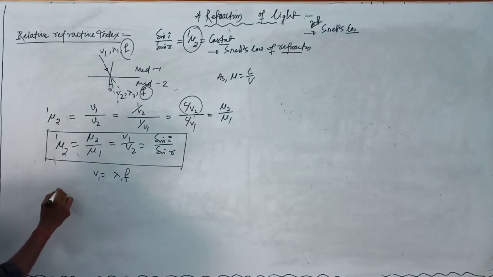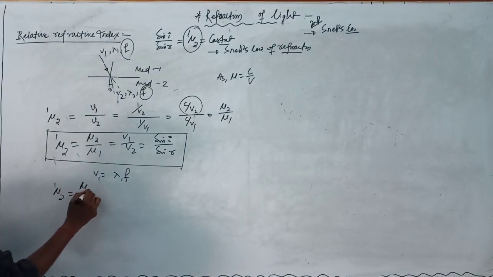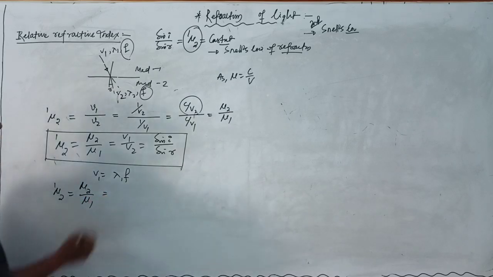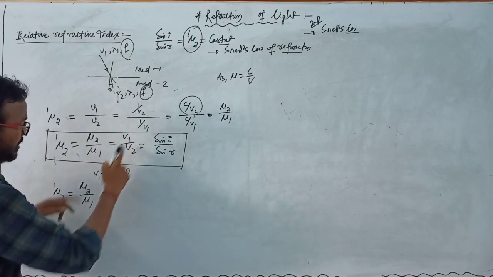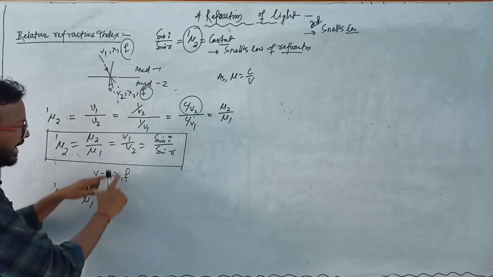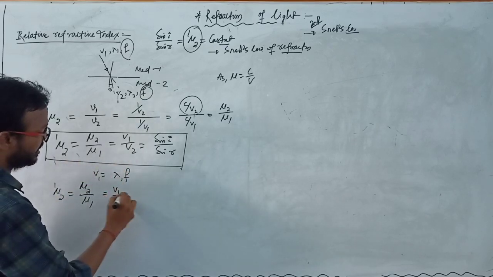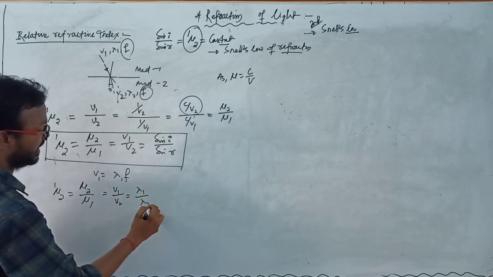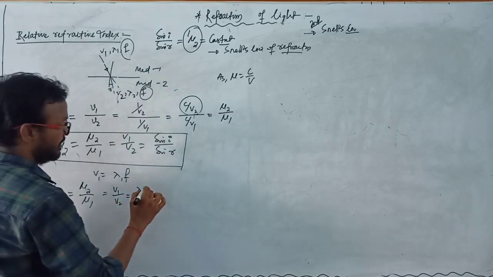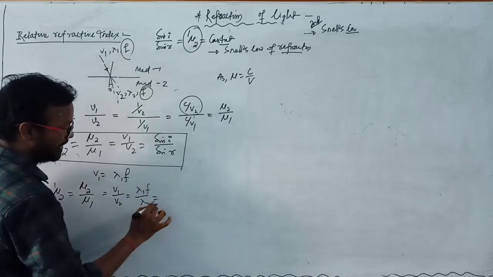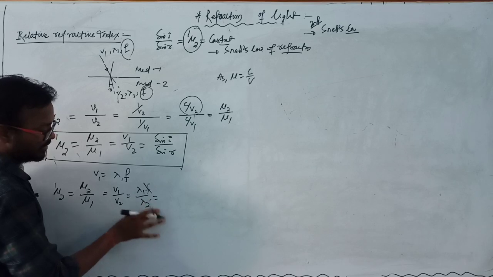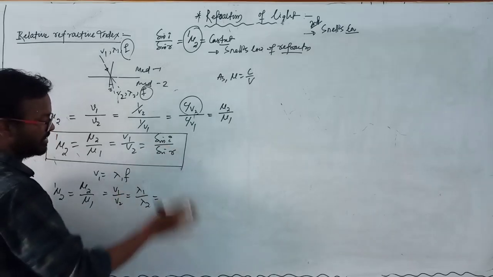So this term we can write that is mu21 which is equal to the refractive index of second medium with respect to first, that is v1 by v2, and v1 and v2 can be written as lambda 1 and lambda 2. So v1 by v2 is equal to lambda 1 by lambda 2, because here f and f cancel in v1 equal to lambda 1 f. So we can eliminate this frequency.